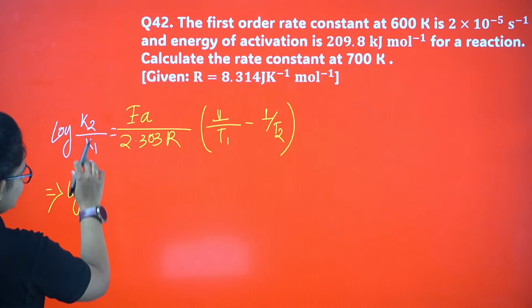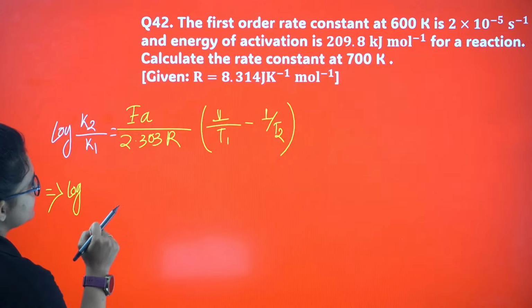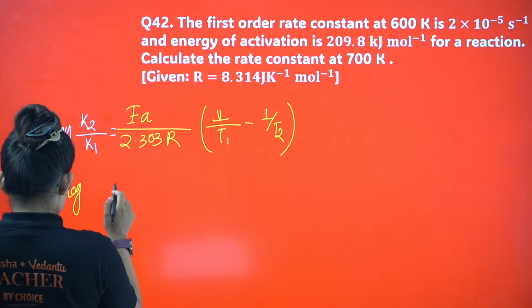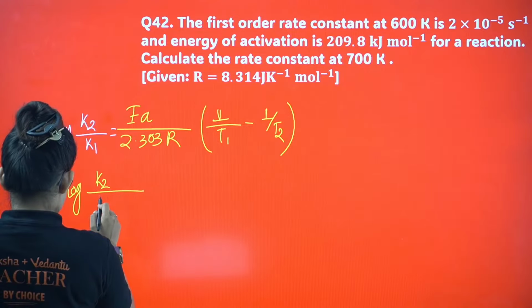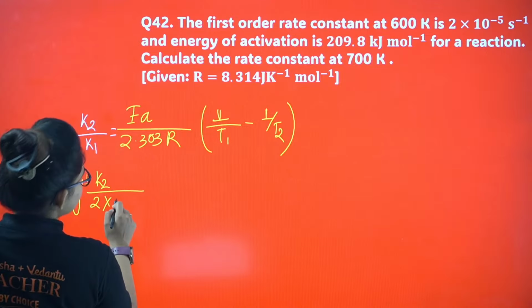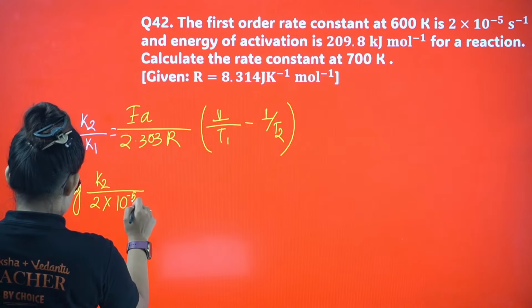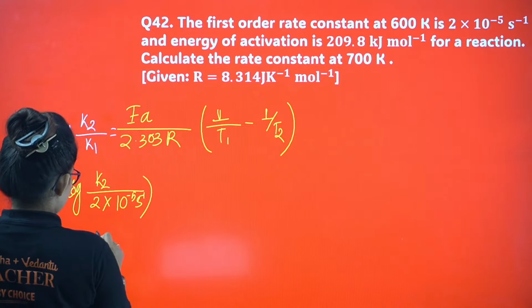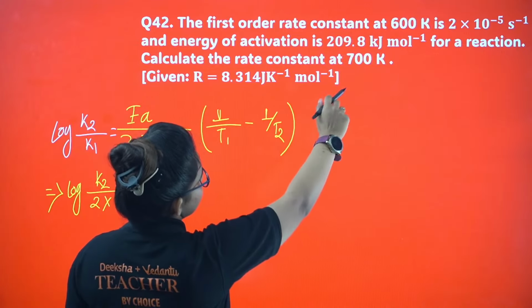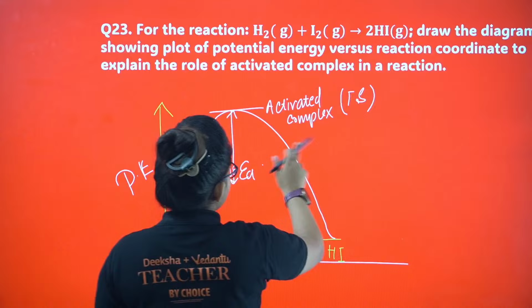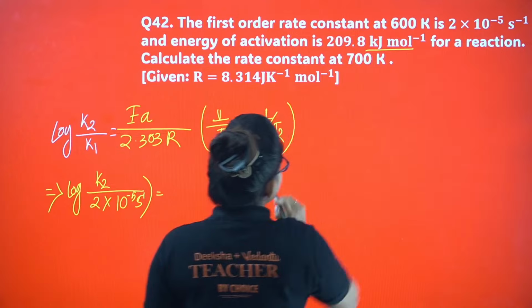Log K2 we have to find out, right? K1 is given, something like 2 into 10 power minus 5 second inverse. Here activation energy value is also given. Kilojoule is given, be careful. I will convert this thing into joule.